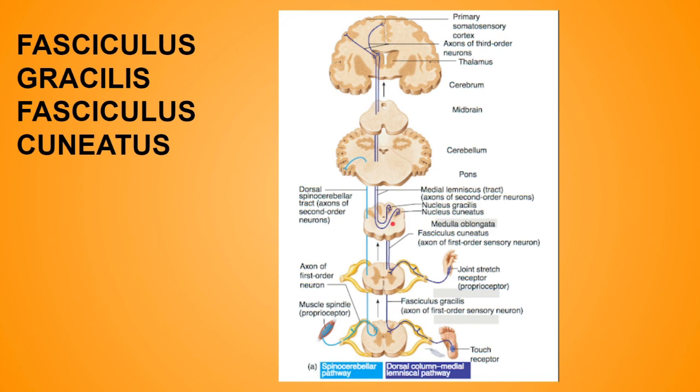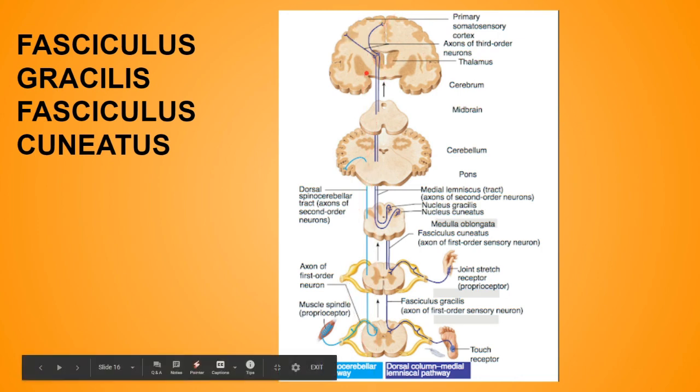Now the fibers, after crossing the midline, turn upward as a flat tract. This tract is known as the medial lemniscus. The medial lemniscus carries the second order neurons and courses upward to terminate in the ventral posterolateral nucleus of the thalamus, just like the spinothalamic tract. They will end in the thalamus. Now the third order sensory neuron from the thalamus projects into the cerebral cortex of the cerebral hemisphere. As you can see, the axon of the third order neuron projects into the cerebral cortex.